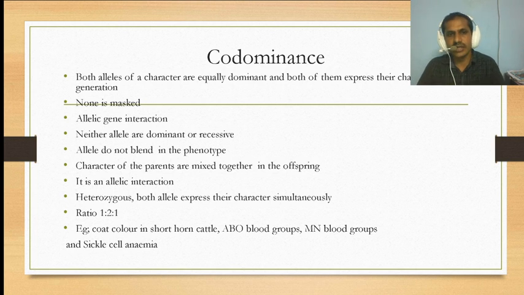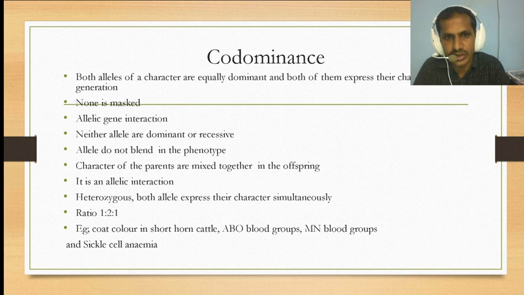Alleles do not blend in the phenotype. The characters of the parents are mixed together in the offspring. So the parental characters are mixed together and produce an offspring. It is an allelic interaction. Heterozygous alleles can reproduce in the F1 generation.